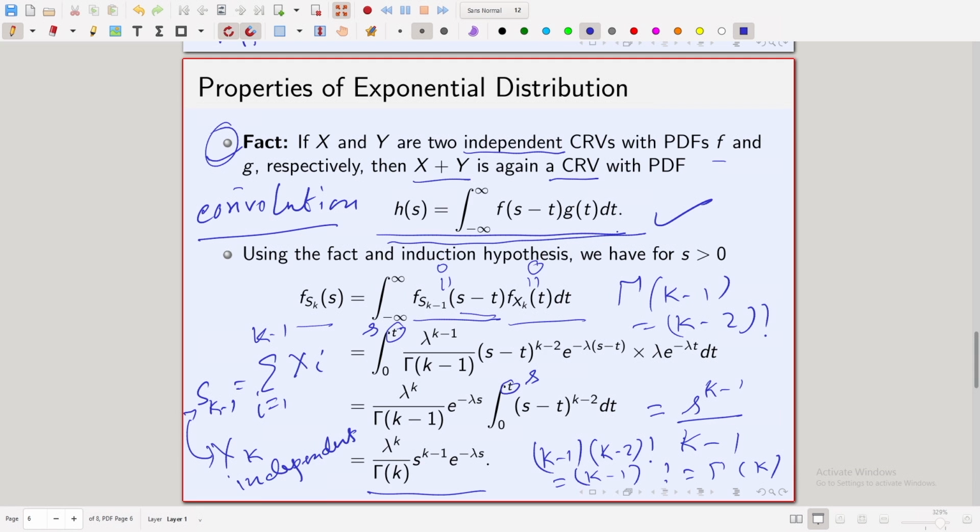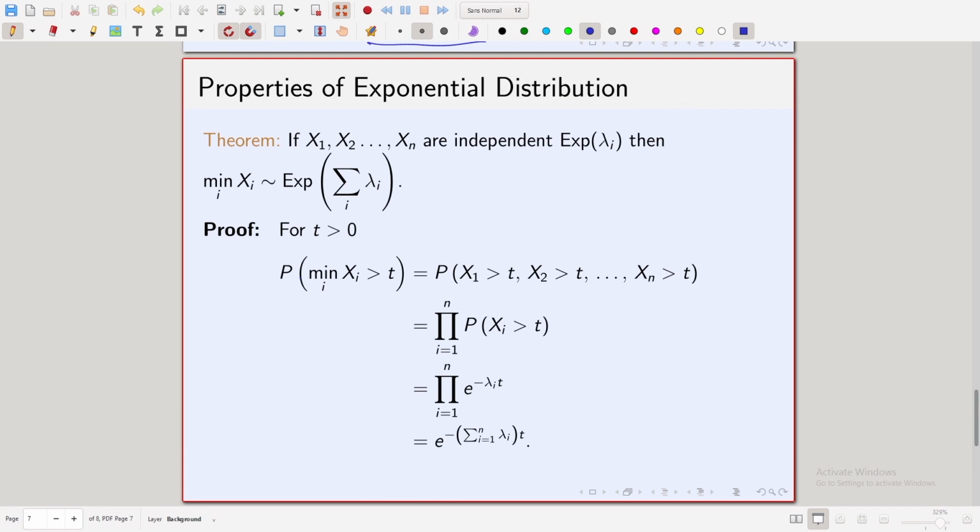Now, using that fact and the induction hypothesis, we show that sk also has the correct density, right. Using the fact we get this first formula, and then we just write down the densities, do the integration, and finally we end up with the correct result. So, by the method of mathematical induction, we have proved our result. Fine, okay.